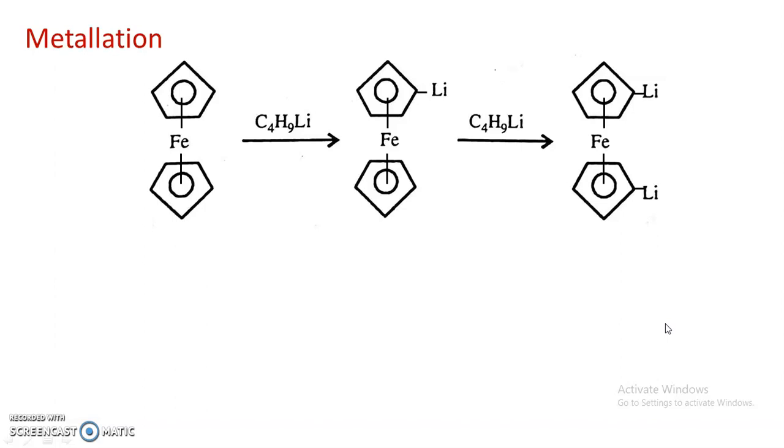Basically direct nitration and direct bromination of ferrocene is not possible, because when direct nitration is carried out in presence of concentrated nitric acid, instead of nitration there is oxidation of ferrocene.